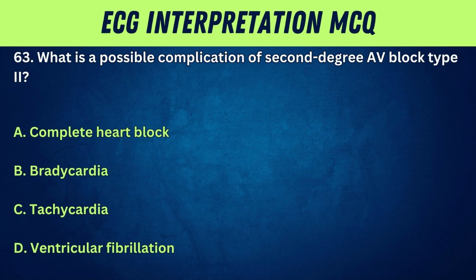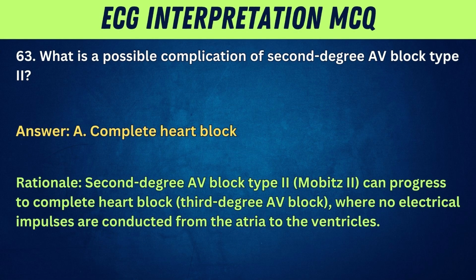63. What is a possible complication of second-degree AV block type 2? A. Complete heart block. B. Bradycardia. C. Tachycardia. D. Ventricular fibrillation. Answer: A. Complete heart block. Rationale: second-degree AV block type 2, Mobitz 2, can progress to complete heart block, third-degree AV block, where no electrical impulses are conducted from the atria to the ventricles.